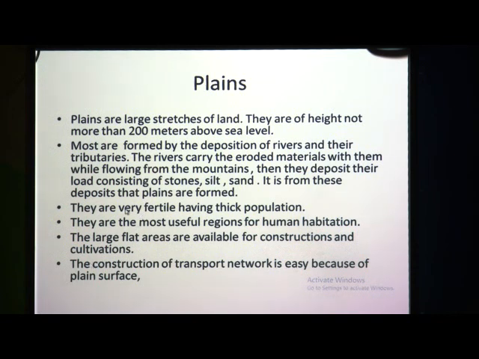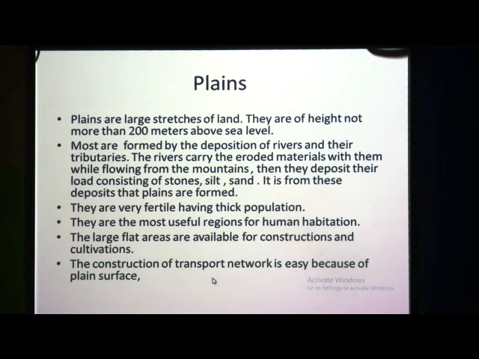Now, they are very fertile and they have thick population. Okay. So, wherever plains are there we have thick population. Population is more on the plains because we can live there. Okay, we can construct our houses, whereas on mountains it is not possible for construction of houses or transportation. So, they are the most useful regions for human habitation. The large flat areas are available for construction and cultivations.